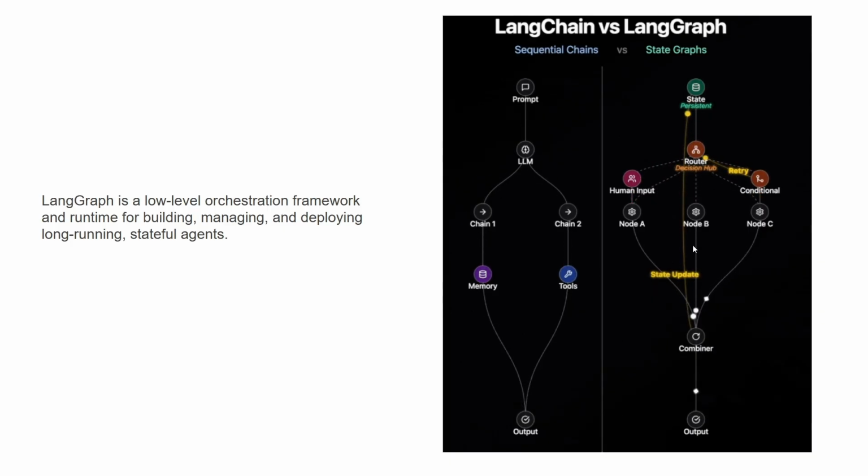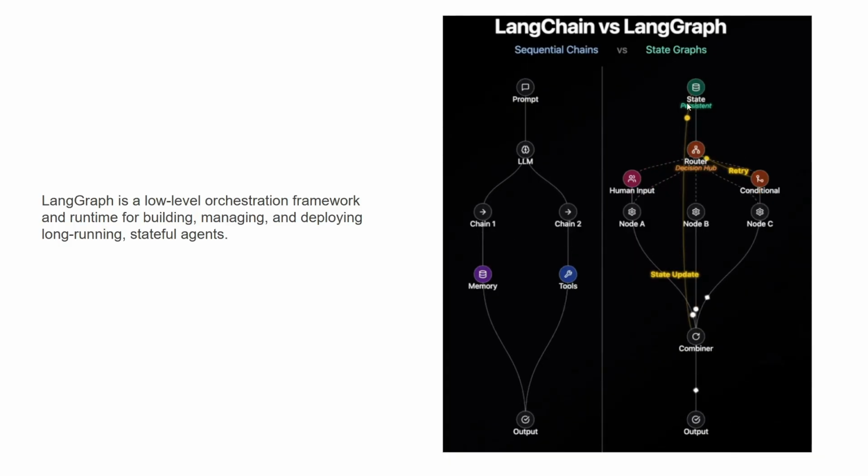You can also change the prompt of an LLM. For example, if you're using this LLM somewhere here in one of the nodes, then you can also modify the entire prompt. It's not like you have to use the same system design prompt. All these things happen in N8N and Crew AI. In Crew AI, what I mean is you have a specified prompt template that you have to use, or the architecture that you have to use. But here you can fully customize as a developer, and that's why it's called low level. So it's an orchestration framework and runtime for building, managing, and deploying long-running stateful agents.